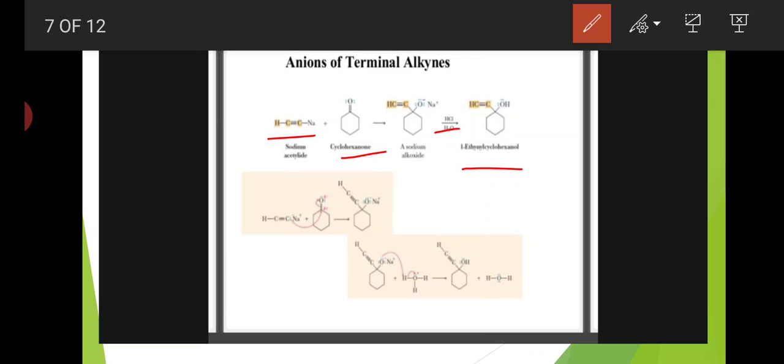1-ethynylcyclohexanol. Okay, the compound is 1-ethynylcyclohexanol. The first carbon has the ethynyl group, CH≡C, the ethynyl group, and the whole compound is called cyclohexanol.